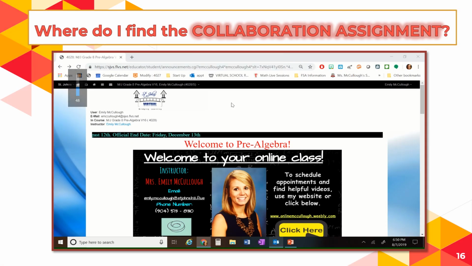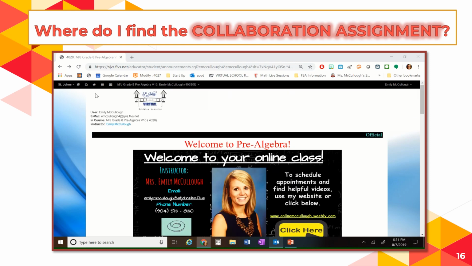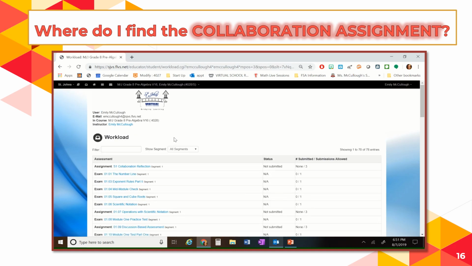So let me show you where to find that collaboration assignment. That's the very first assignment for your course. If you're in your courses, remember this is your home page. Go back to your list of assignments, which is your assessments, and up on the black bar on the top of your screen, it's the second bar over. So you can click on assessments. And when you do that, what you'll notice is that the very first assignment here is S1 Collaboration Reflection.